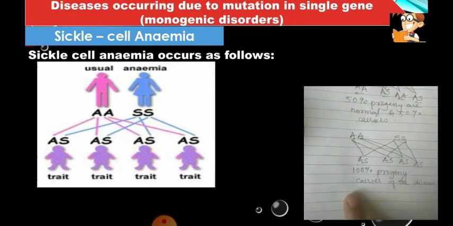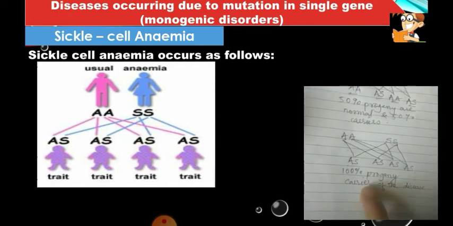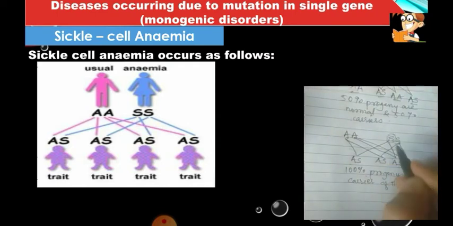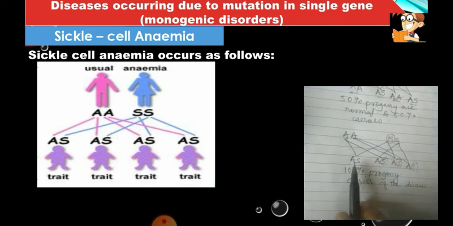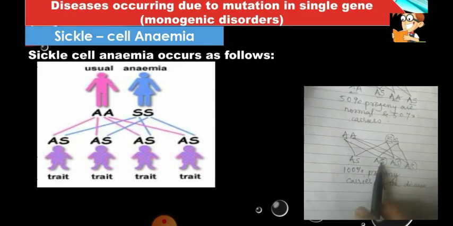They may not show the symptoms, but they will carry the gene for sickle cell anemia, so that when crossing is done next time, their progeny, let us now learn about when both are carriers of the disease, what type of progeny we can get.